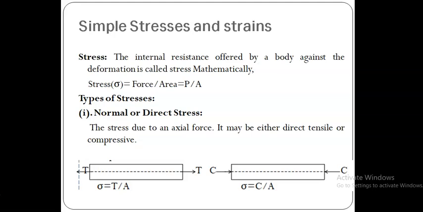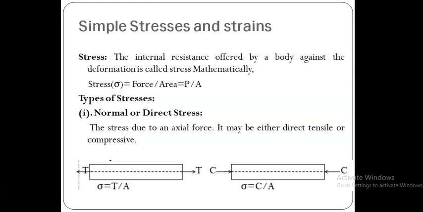Stress sigma is equal to force per unit area. So if you apply any force P on the cross-sectional area of a member, the stress can be calculated by dividing the magnitude of the force by the cross-sectional area of that particular member.